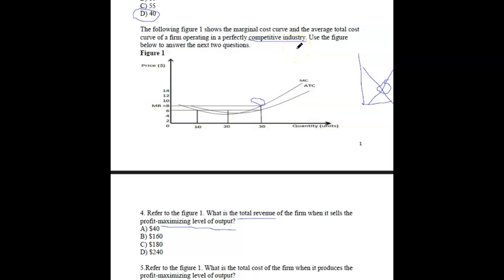What you need to do now is work out the total revenue. The total revenue, think about it, it's this whole thing over here. Okay, so basically I'll show you an easy way, right? Wherever you want to work out total revenue, you're basically saying how much money I'm getting when I'm selling a good. If you're selling a good for 8 rand and you're selling 30 of these, so what is your total revenue? 30 times 8, wouldn't that be it? 30 goods times 8 rand, you're getting 240 rand in your bank account. So the answer will be D.